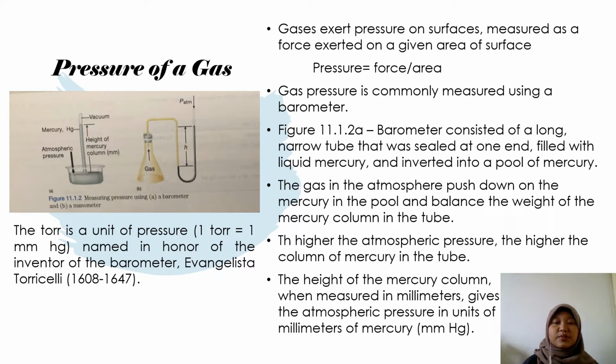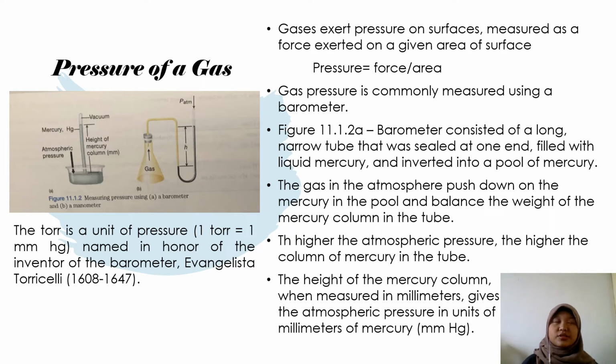From figure 11.1.2a, you can see that a barometer consists of a long narrow tube sealed at one end, filled with liquid mercury, and inverted into a pool of mercury. The gas in the atmosphere pushes down on the mercury in the pool and balances the weight of the mercury column in the tube. The higher the atmospheric pressure, the higher the column of mercury in the tube. The height of the mercury column, when measured in millimeters, gives the atmospheric pressure in units of millimeters of mercury, mmHg.